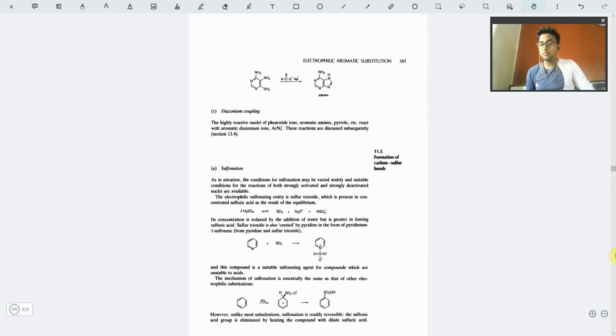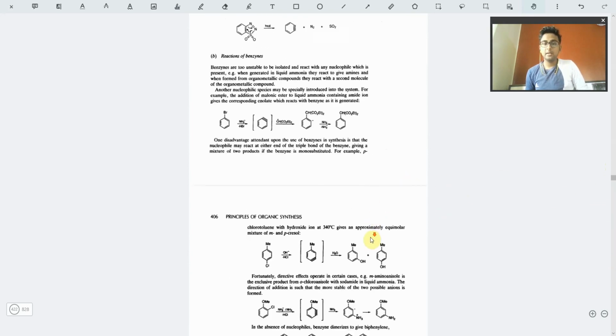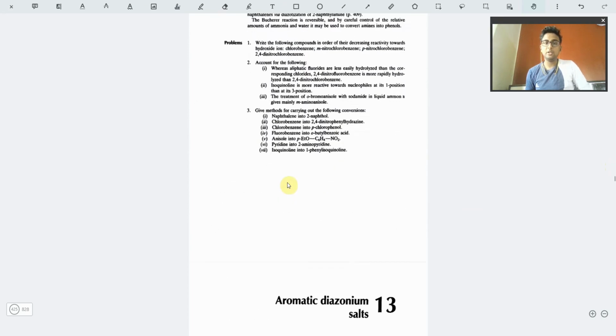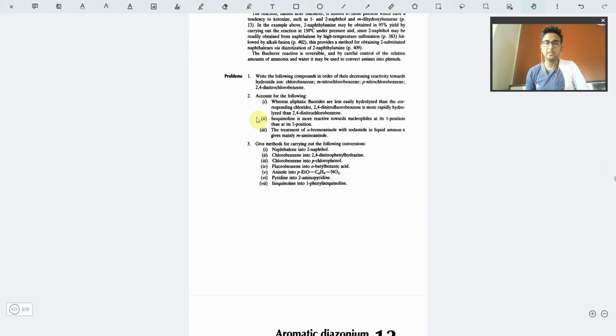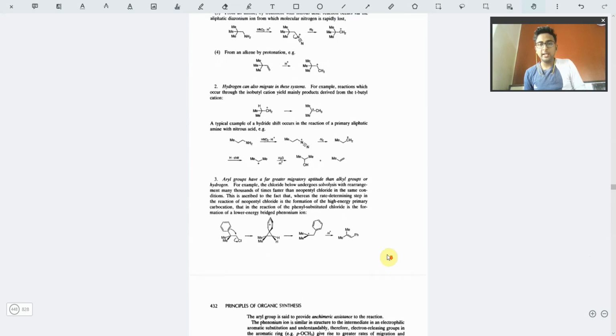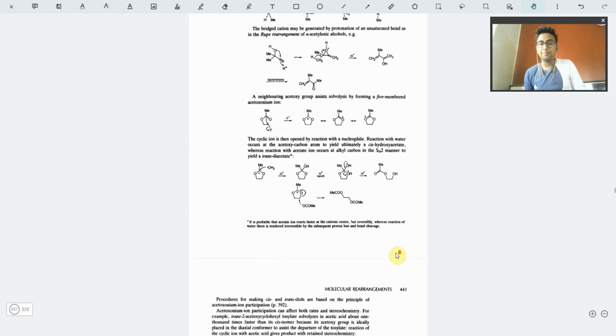Then we have nucleophilic aromatic substitution. Then diazonium salts. Questions are not given as such, only a few problems are given in this book, as I have already said. Then, after diazonium salts, we have certain molecular rearrangements, and all these reactions are given.